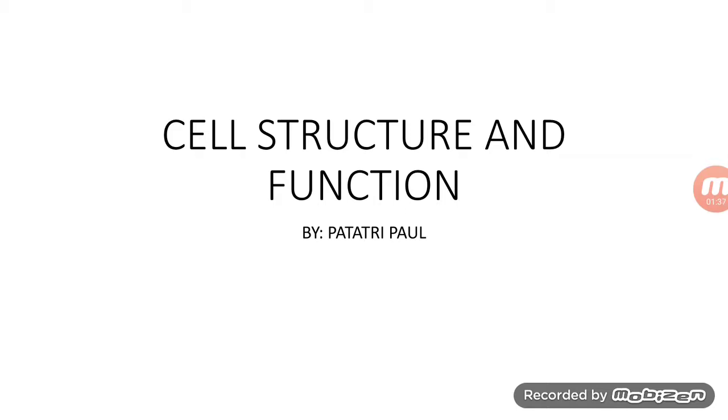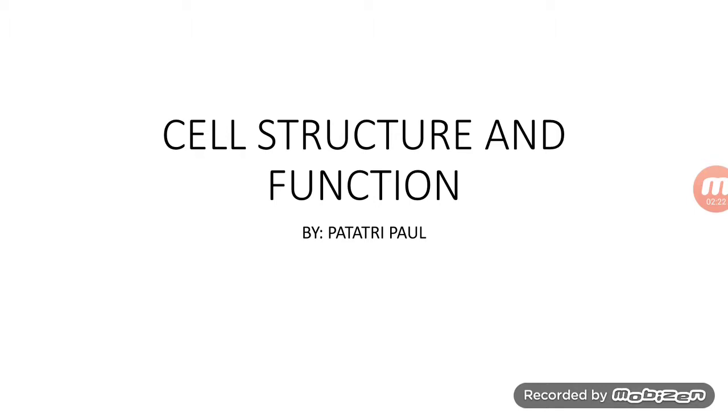So, all these vital activities which allow organisms to live are performed by the basic unit that is known as cell. So, we can say a cell is the basic structural and functional unit of an organism. In other words, it is the smallest subdivision of an organism which has a definite structure and performs functions of life. A cell shows all the characteristics of a living thing, that is respiration, nutrition, reproduction, and they can also respond to stimuli. All living organisms are made up of one or more cells.